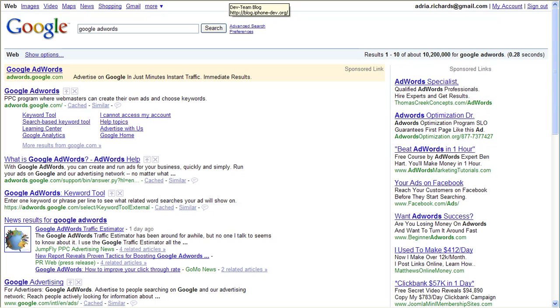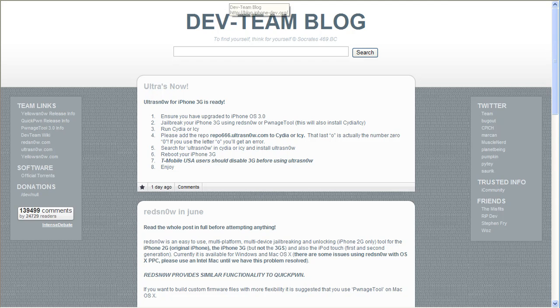There's a group of folks who have been making things for the iPhone. They've been jailbreaking software for the iPhone. You've probably heard all about jailbreaking. If not, no worries, it's not technical. Anyway, this is their site. On here they talk about YellowSnow and Ultra Snow, which is now for the new software 3.0 on the iPhone, right? And the developers are listed over here on the right.